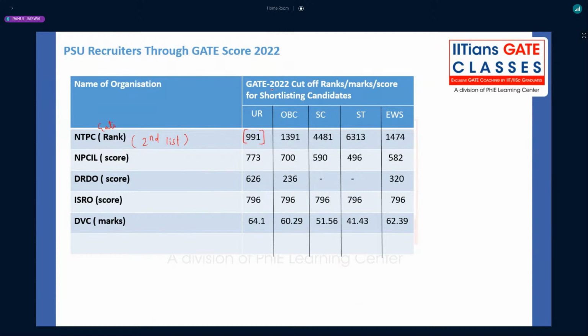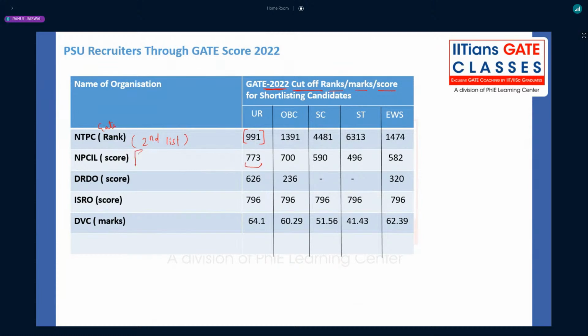I have mentioned GATE 2022 cutoff ranks, marks, score. Some of the PSUs select candidates through GATE score, marks, or ranks. Mostly PSUs select through GATE ranks, not the scorecard. NTPC 991, NPCL 773.